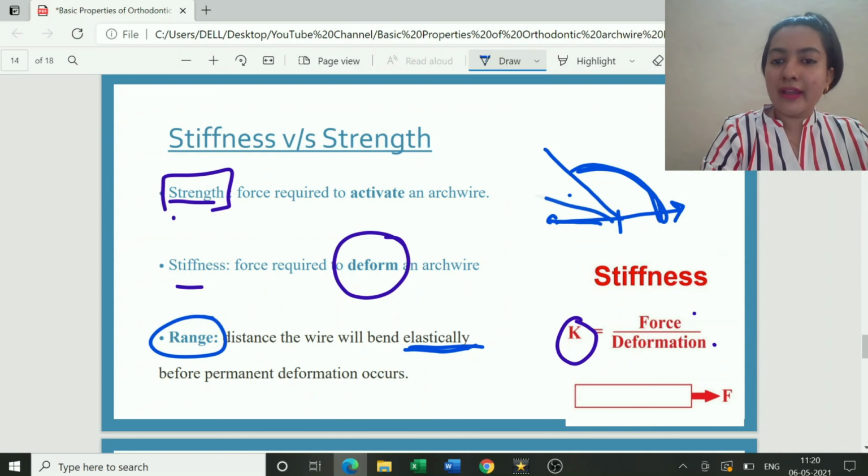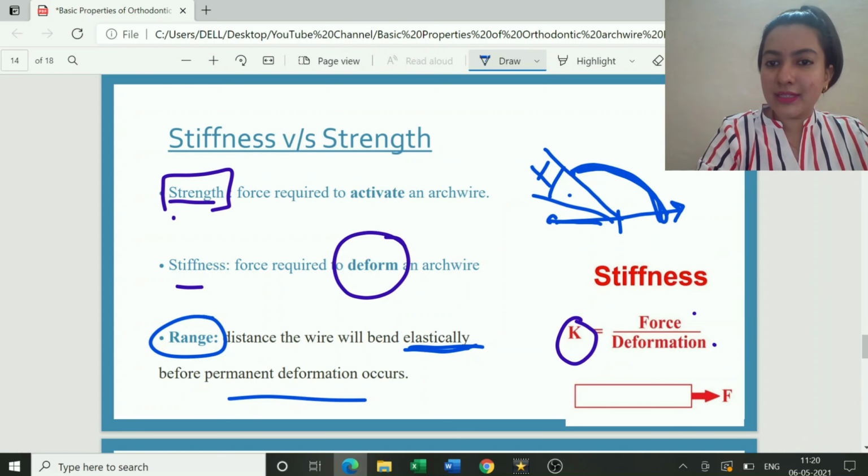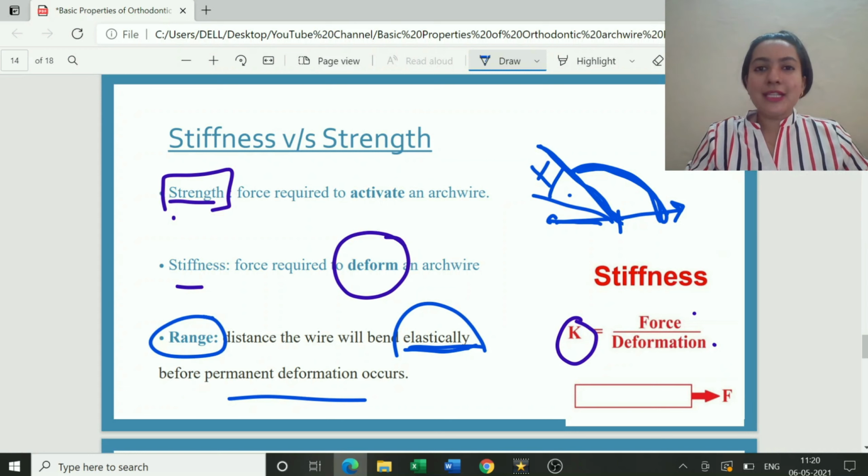I know if I bring the wire till here, there will be permanent deformation. So that does not include in the range. This area cannot be included in the range because my range is only till here, because till this region the wire will behave in an elastic manner. So this is the range.